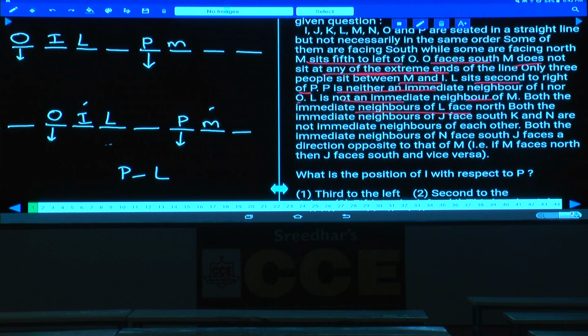Immediate neighbors of L are facing towards north. This person is facing north. Then whoever the neighbor, that person must also face towards north. Both the immediate neighbors of L are facing north. This person and this person are facing towards north.